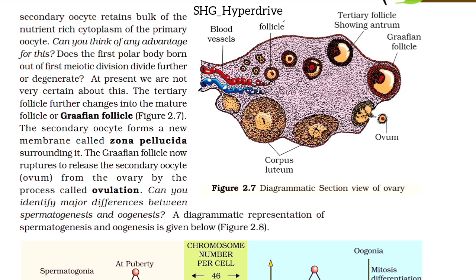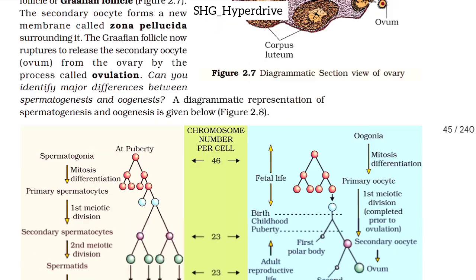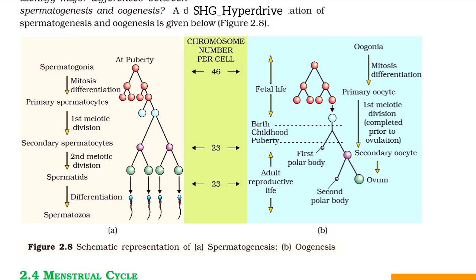Can we identify major differences between spermatogenesis and oogenesis? A diagrammatic representation of spermatogenesis and oogenesis is given below. Figure 2.8 is a schematic representation of A, spermatogenesis and B, oogenesis.